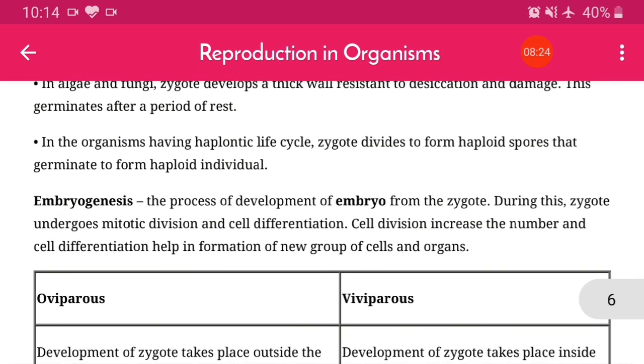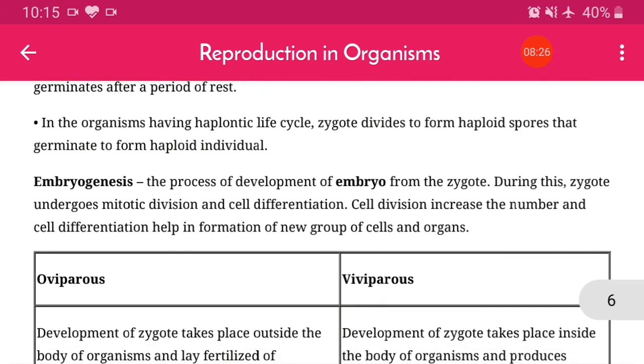So the last step we'll discuss is embryogenesis, the process of development of the embryo. My dear students, if you want to learn this type of topic in detail, there is one textbook, and that is embryology, the branch of biology. In that we will see how the embryo develops, what the stages of development are, and all the process.